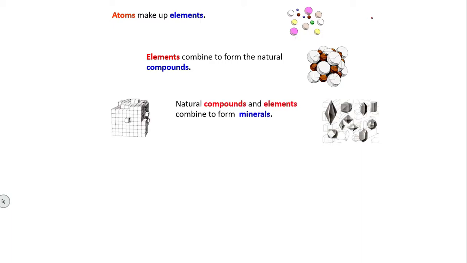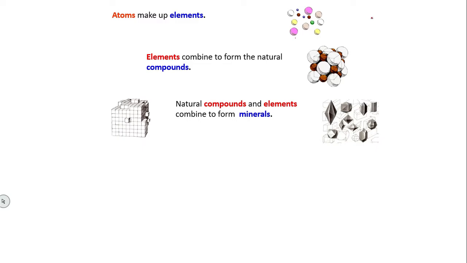When elements combine, they form natural compounds, maybe NaCl, HCl, whatever it is. Compounds and elements combine to form minerals.